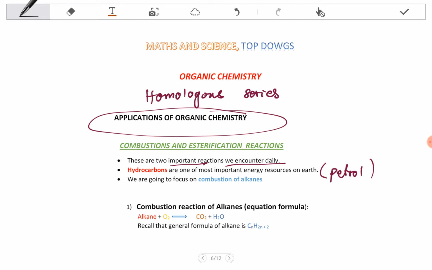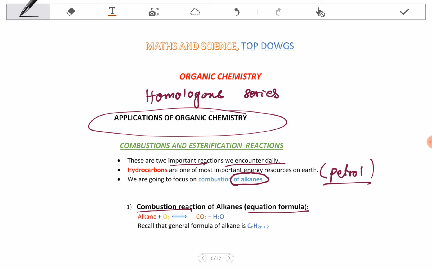We are going to focus on the combustion of alkanes. We have different kinds of combustion, because even the burning of petrol does contain some toxic elements or compounds, but we're not going to focus on them. We're just going to focus on the combustion of alkanes only. Remember that the reason we're focusing on this is because this is exam-based. You are going to get combustions of alkanes.